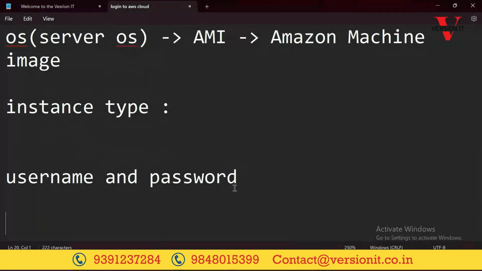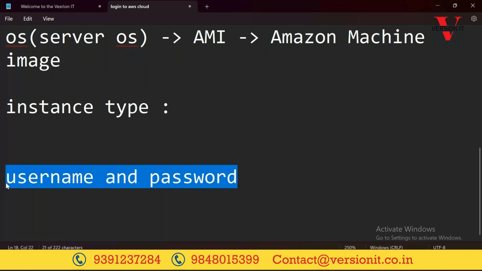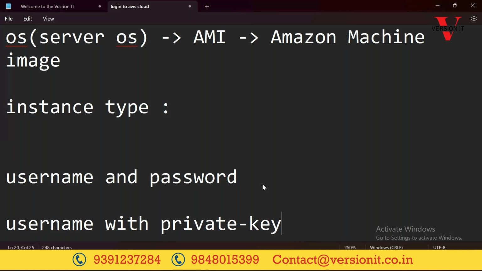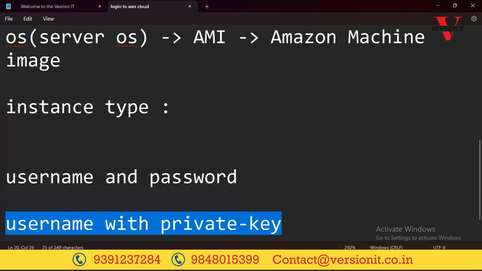But unfortunately, AWS Linux servers will not support username and password kind of authentication by default. They support username with private key authentication.